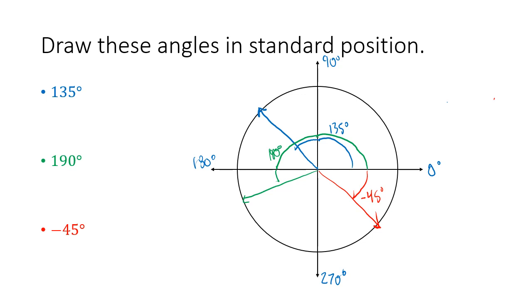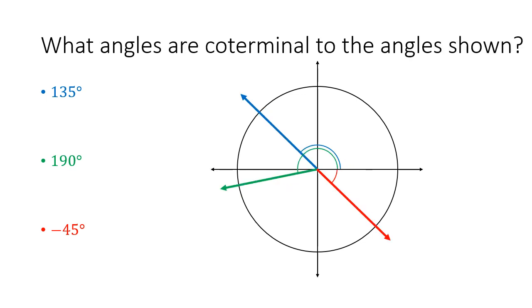Now let's talk about coterminal angles. What angles would be coterminal to these angles shown here? For the blue one, a coterminal angle would be this one. If we draw in that angle, we want to know what that angle is. For 135, we could say it's 360 minus 135, which would be 225 degrees, except it would be negative. So the angle we drew here is negative 225 degrees.